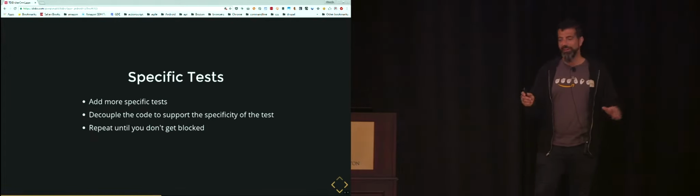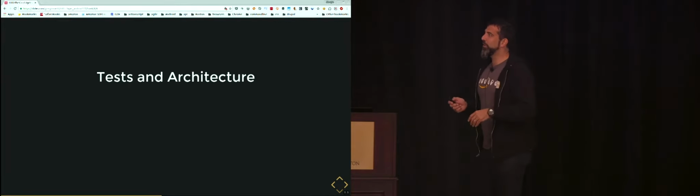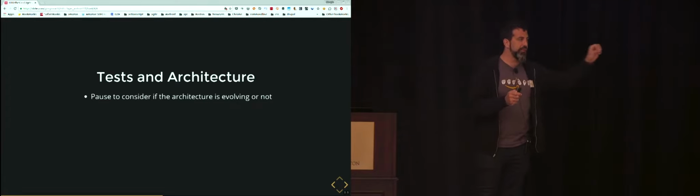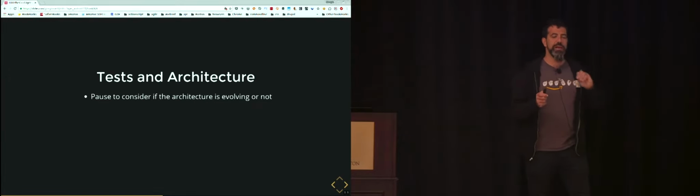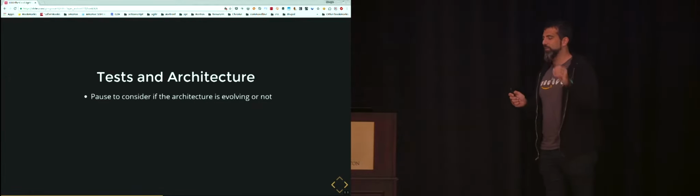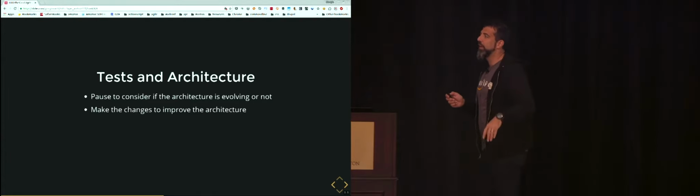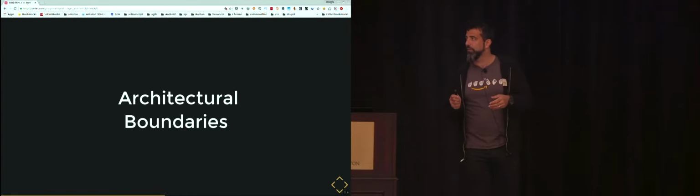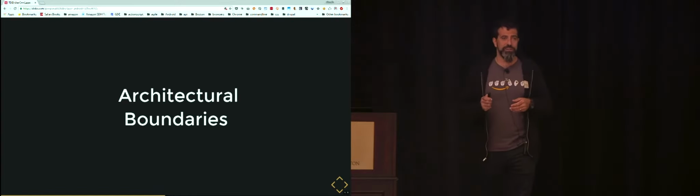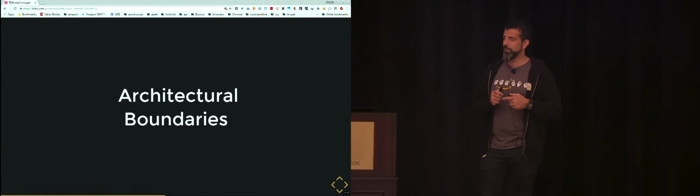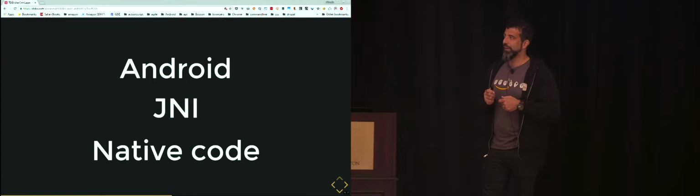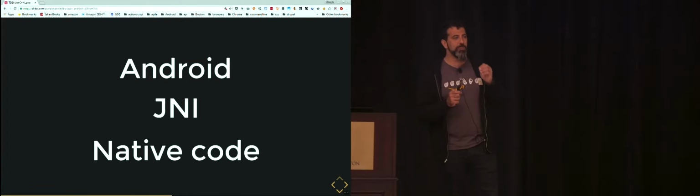You are almost there. Why should you do this? Because you are validating your architecture. You have to pause and consider whether all these functions and methods still have to be together, or can be split or moved around. And you have to try to use tests to improve your architecture, because you have some boundaries in a scenario like the one that we are talking about. We have Android, we have JNI, and we have native code. The more you mix these three layers, the more problems you have.